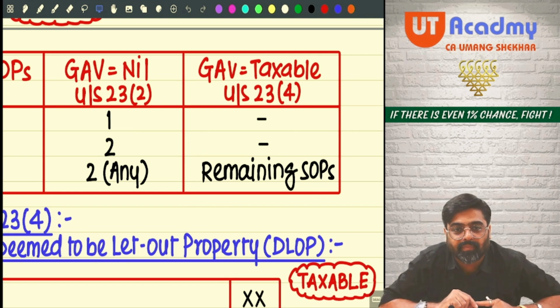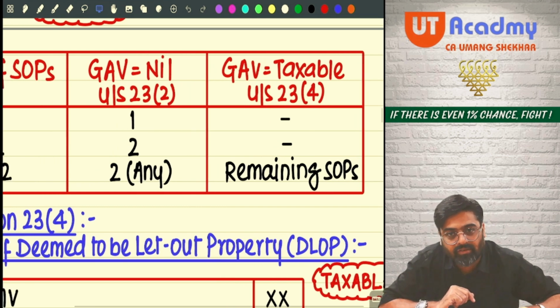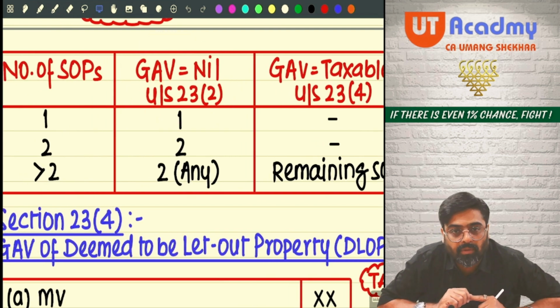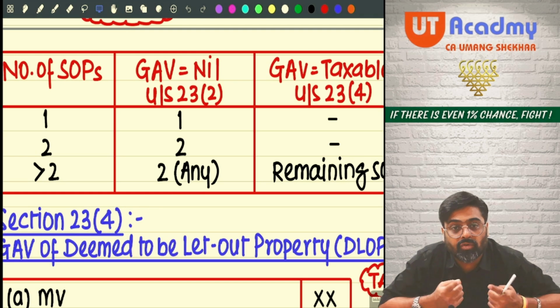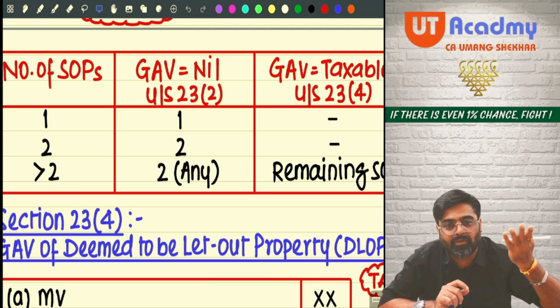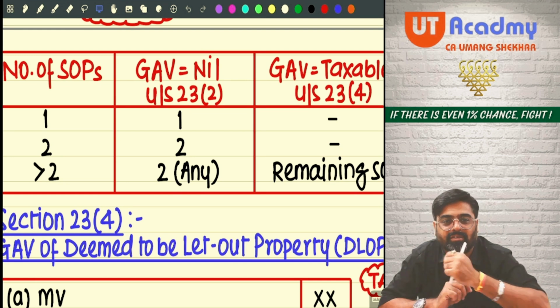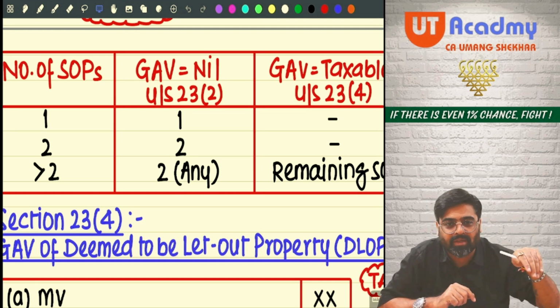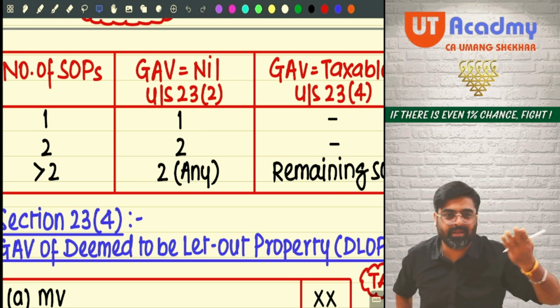Got it? Now this exemption under section 23(2) for your SOP is available only if you are an individual or HUF. Because only an individual or HUF can use the property for residential purpose, no? A company cannot say that my property is SOP, give me the SOP exemption.